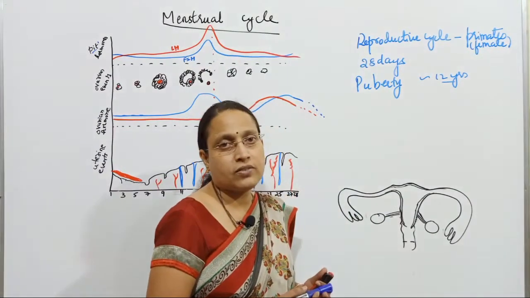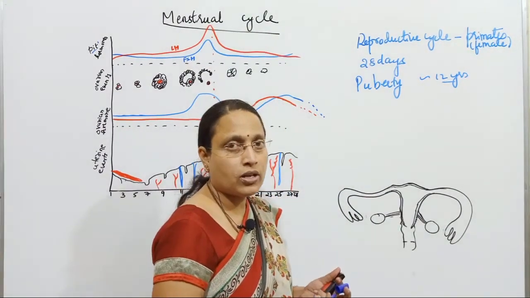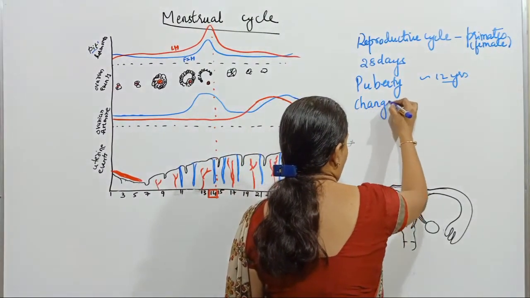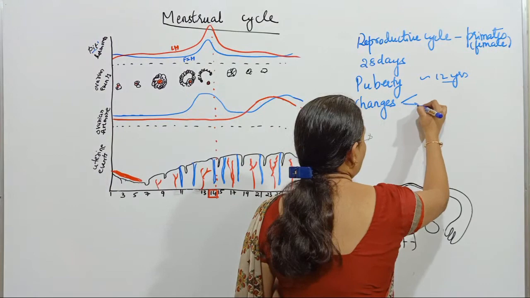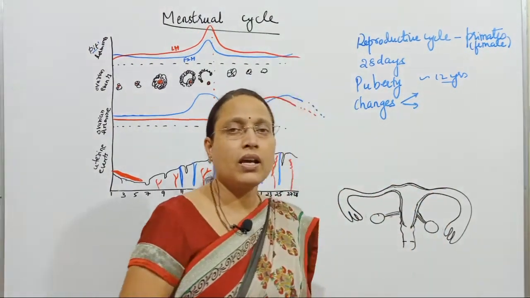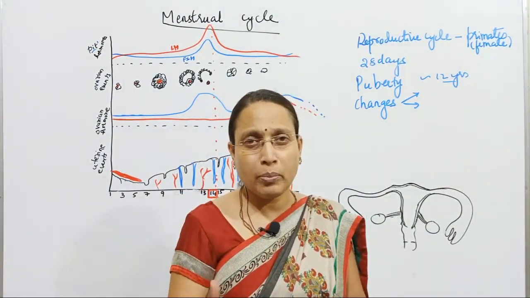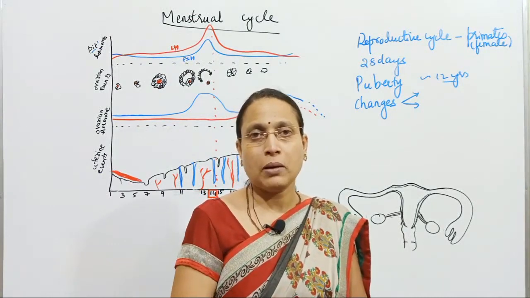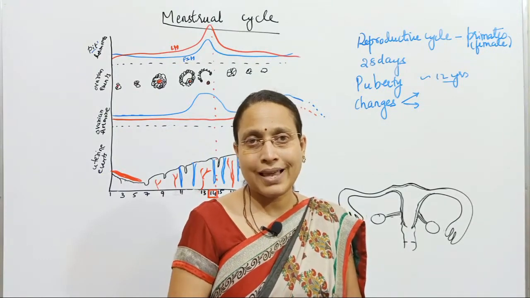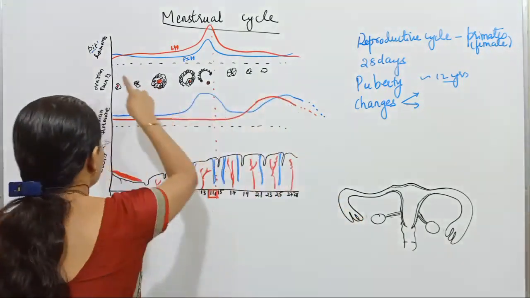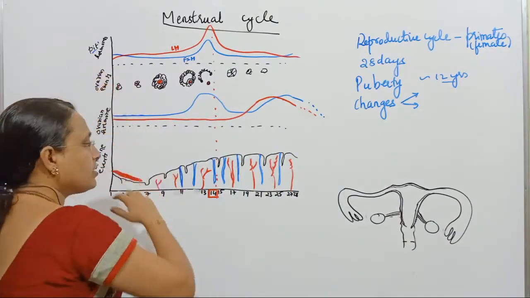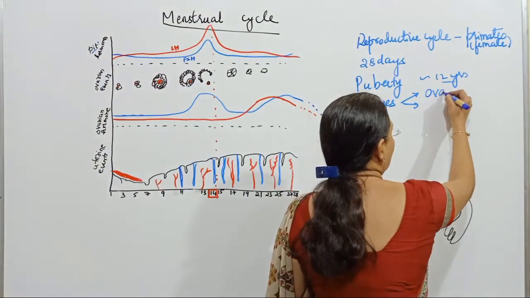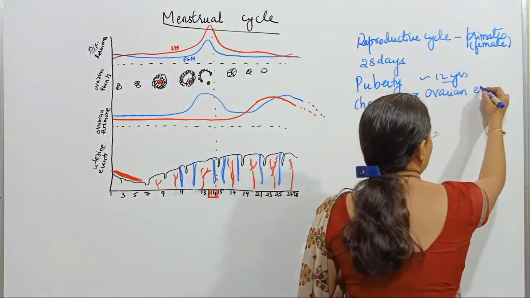Now, what changes will occur? Changes in this reproductive cycle, what changes will occur? Remember that in the menstrual cycle, changes will occur in the ovary because follicular development occurs, follicular development stops, then the corpus luteum forms, the corpus albicans forms. These changes occur cyclically. That comes under ovarian events.